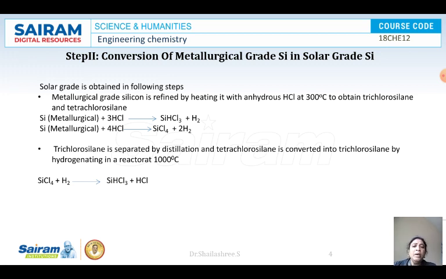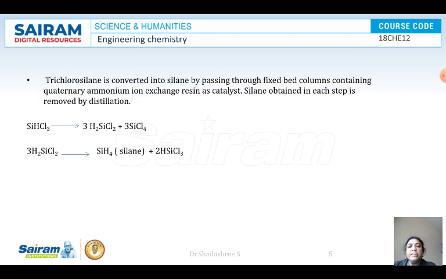So in the first step, we synthesize the tetrachlorosilane, that is by treating the metallurgical grade silicon with a hydrochloric acid gas at 300 degrees centigrade. So we will be getting SiCl4. SiCl4 is treated with hydrogen gas at a temperature of around 1000 degrees centigrade to get a trichlorosilane.